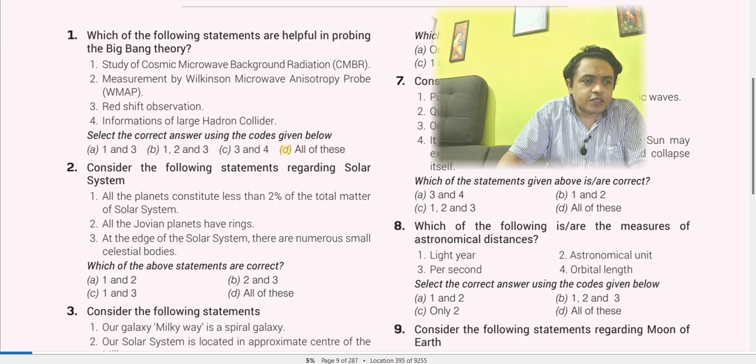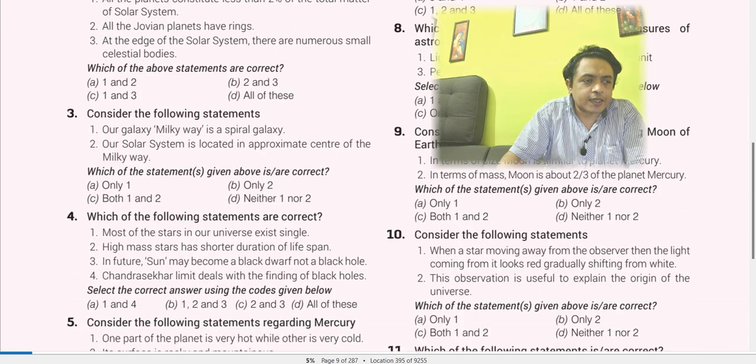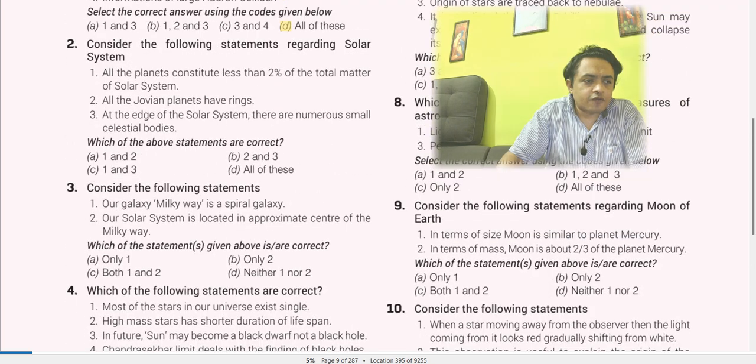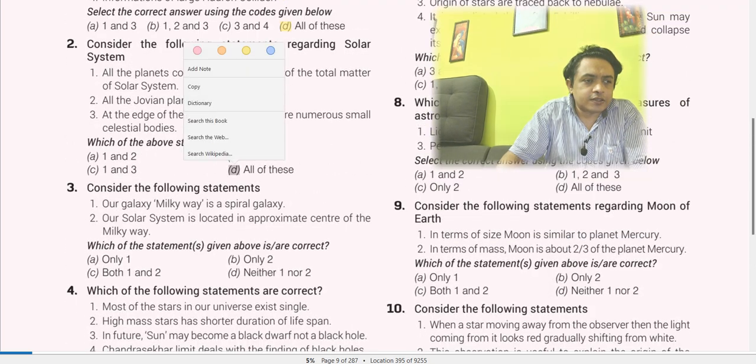Consider the following statements regarding the solar system. All the planets constitute less than 2% of the total matter of the solar system. All the Jovian planets have rings. In the solar system, there are numerous small celestial bodies. Which statements are correct? This is also, I believe, D. Yes, D is the correct answer. All of those, we have just covered it.